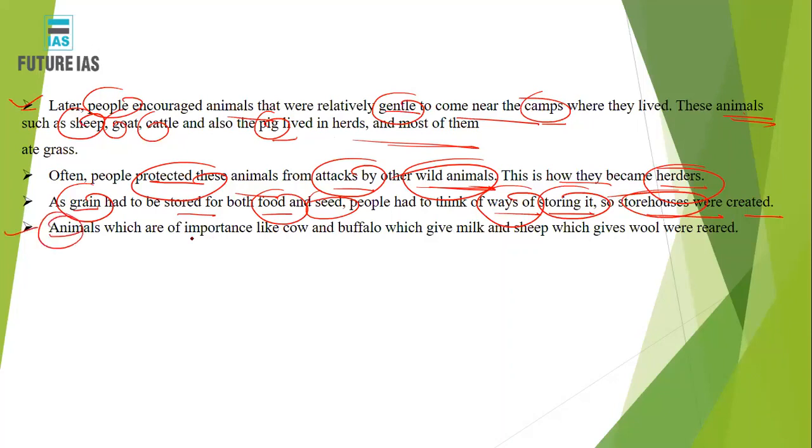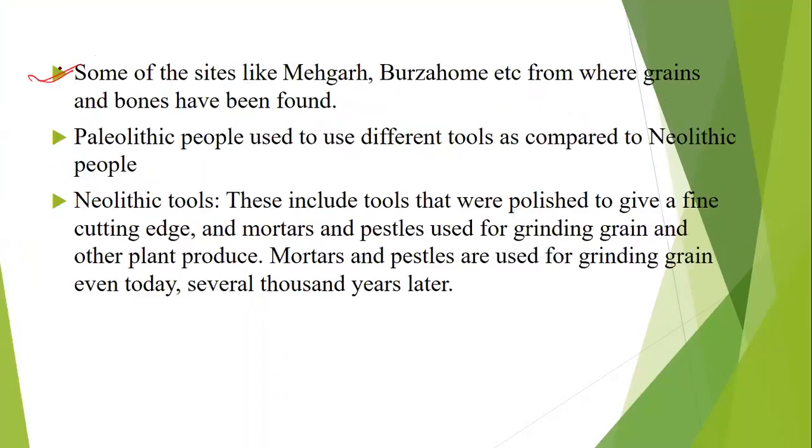Then animals which are of importance, like cow and buffalo, which gave milk, and sheep, which gave wool, were also reared by humans. Now few of those sites where certain amount of remains have been found. For example, you see here the site called Mehrgarh, which is located near Afghanistan, then Iran, etc., from where grains and bones have been found.